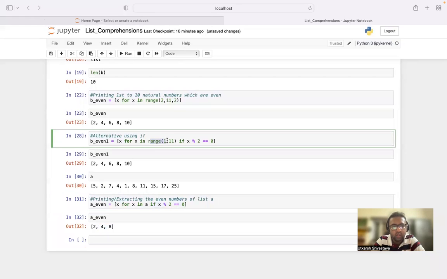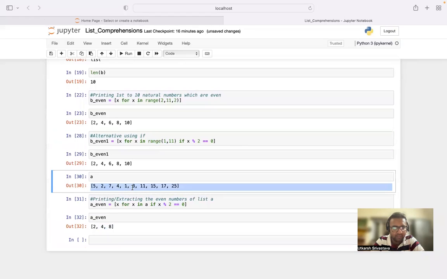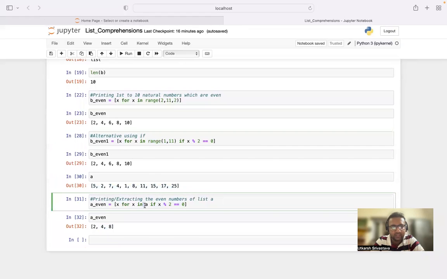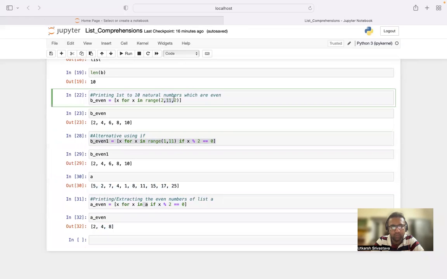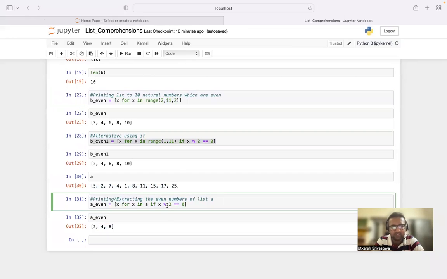When the interviewer tells you not to use the range function, or when you have a given list, like A in our case, this 2 comma 11 can only work in the range function. However, this can work when a list is given, like in our case A. So this is what it is.